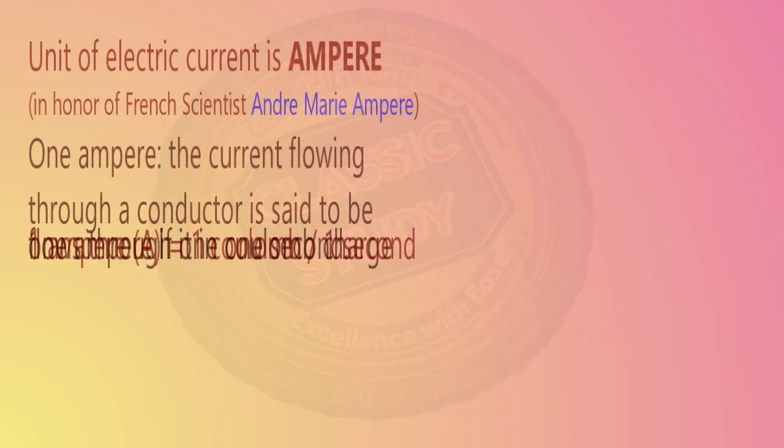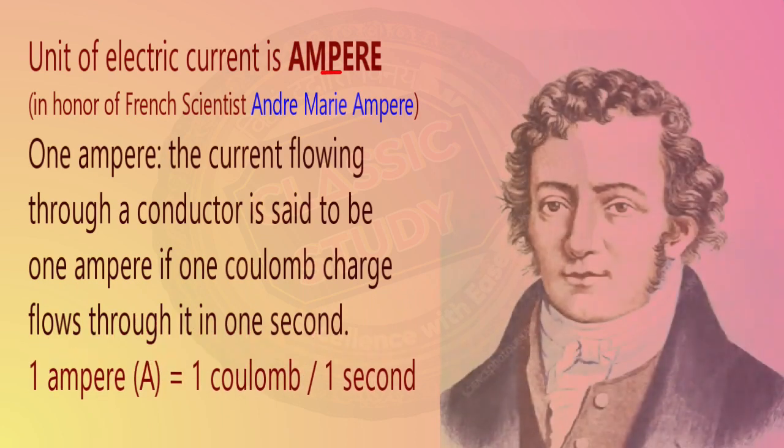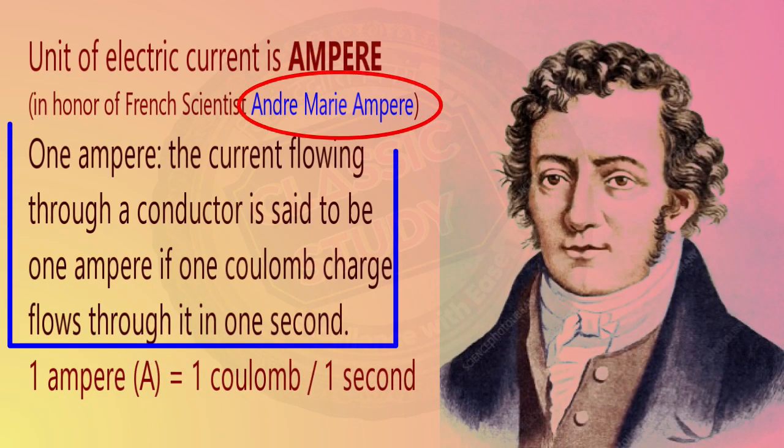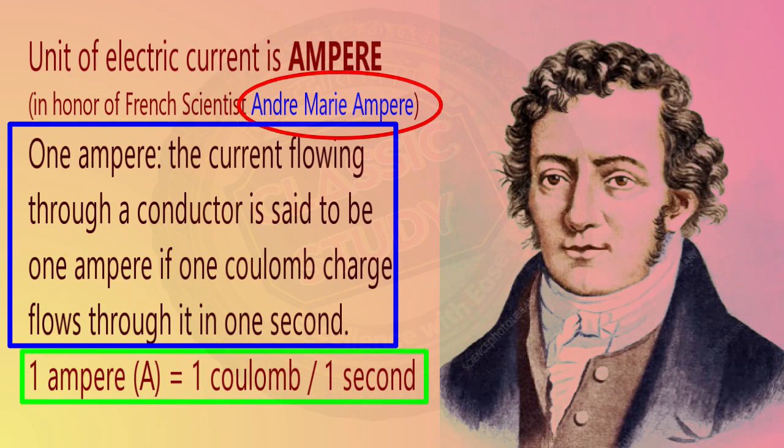The unit of electric current is the ampere, in honor of the French scientist André-Marie Ampère. One ampere can be defined as the current flowing through a conductor when 1 coulomb of charge flows through the conductor for 1 second. So 1 ampere, represented by capital A, is equal to 1 coulomb, the unit of charge, upon 1 second, the unit of time.